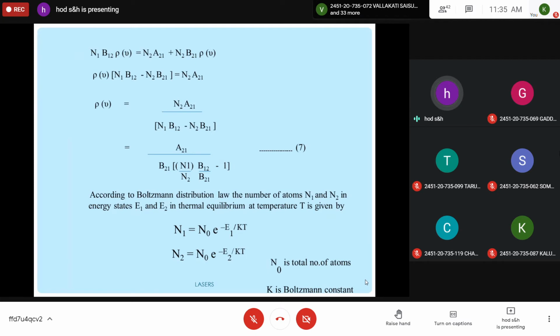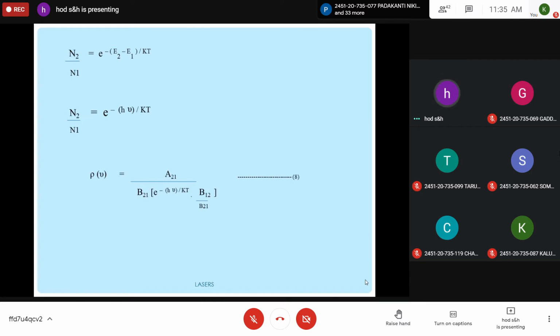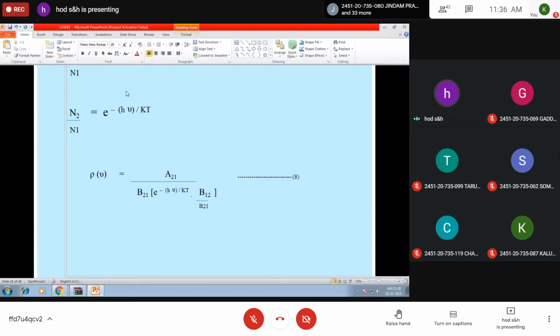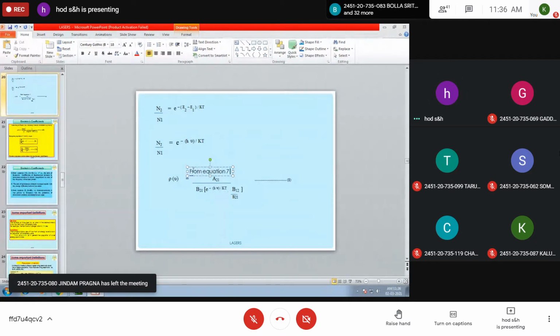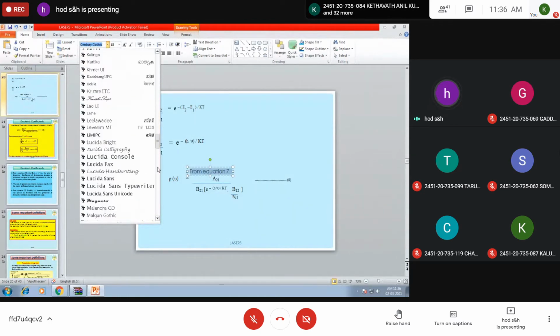equation 7 is rho nu is equal to A21 by B21 into 1 by (N1 by N2 into B12 by B21 minus 1). Instead of this N1 by N2, you should substitute e to the power of h nu by kT. From equation 7, we can finally get this expression.